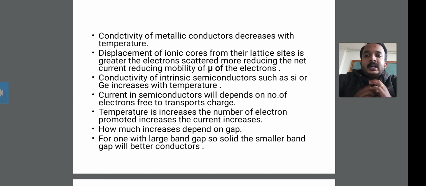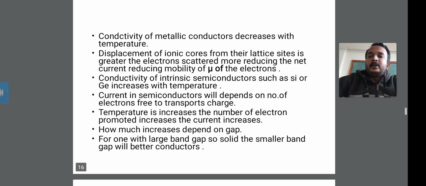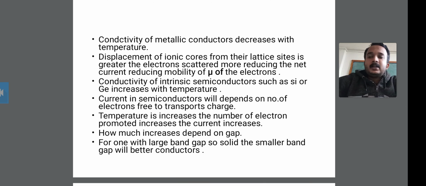The conductivity of a metallic conductor decreases with temperature: if the temperature decreases, the conductivity also decreases, and if the temperature is high, the conductivity of the metallic conductor increases. This is the conductivity of metals; it decreases with temperature.